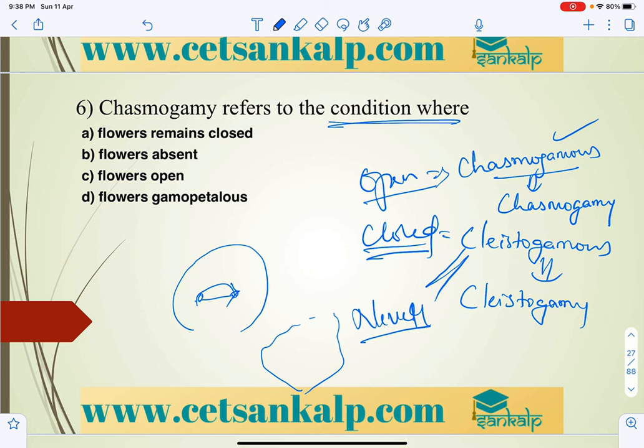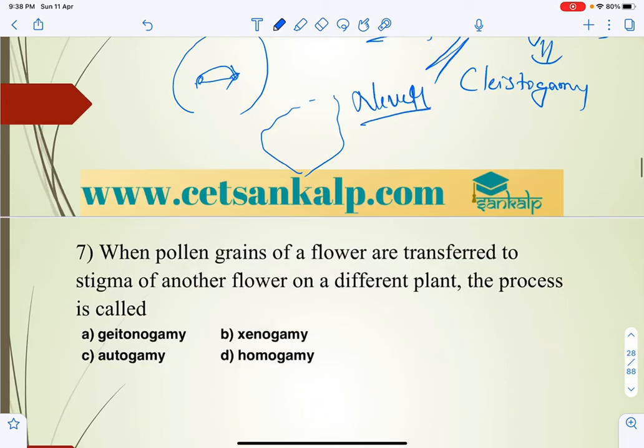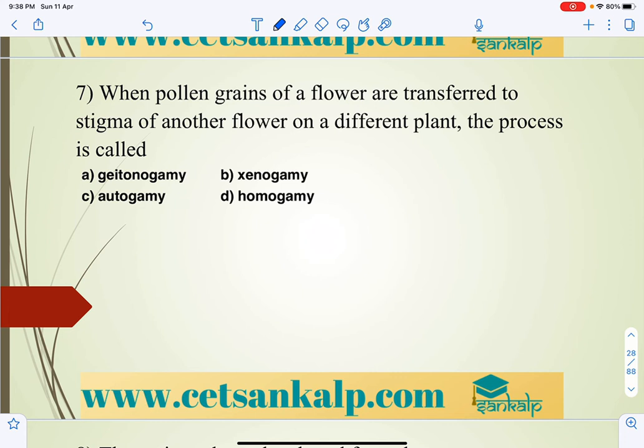Chasmogamy refers to the condition where the flower remains closed, that is cleistogamy. Wrong, chasmogamy is when the flower opens, right? So that is what you have to keep in mind. Next, when pollen grains of a flower are transferred to the stigma of another flower on a different plant, so this is in pollination.